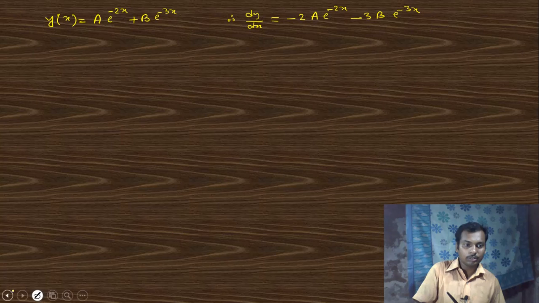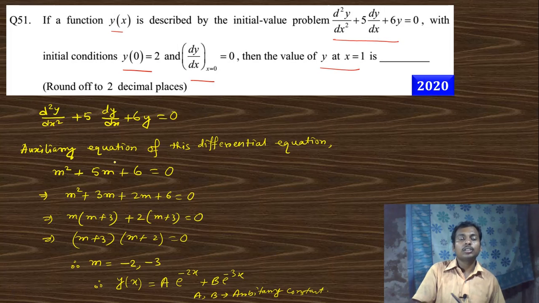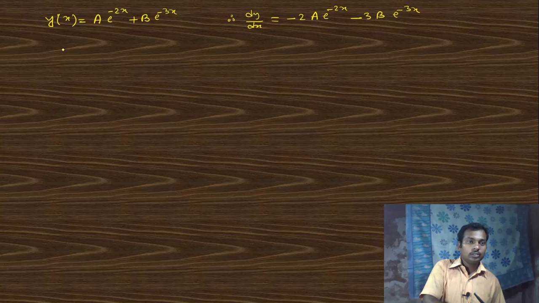Now the first boundary condition was y at x equal to 0 is 2. That means this is 2 when x equal to 0, that is a plus b. This is equation number 1. Here we use y(0) equals to 2.